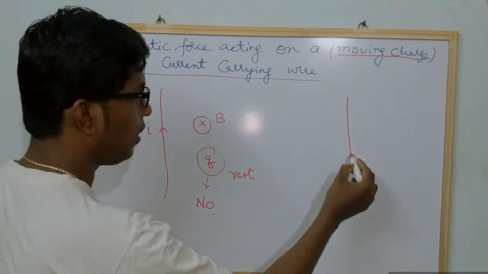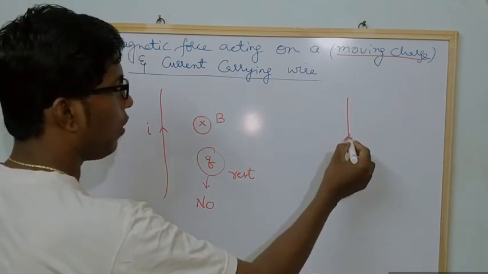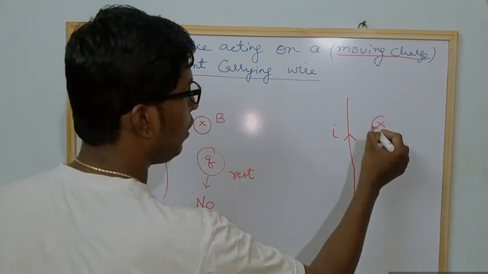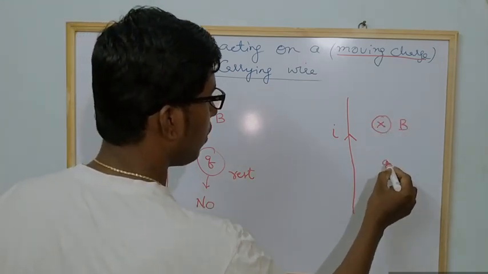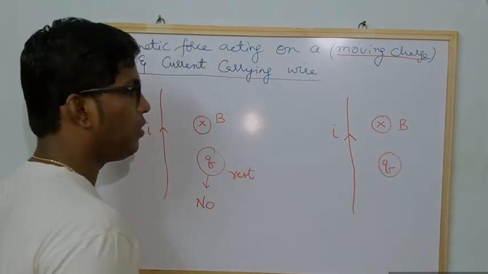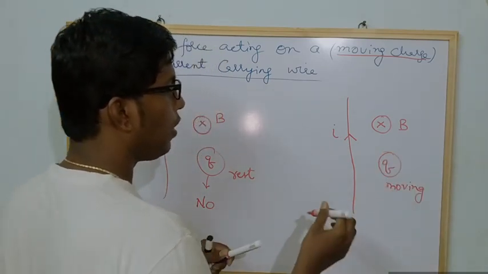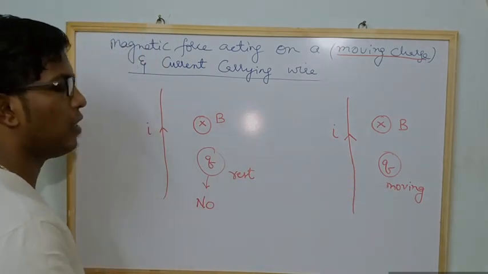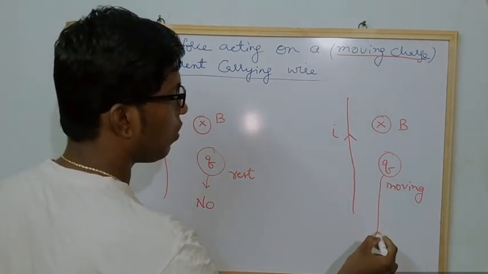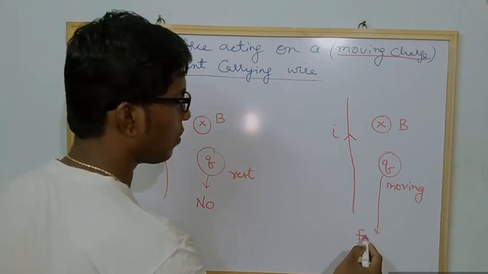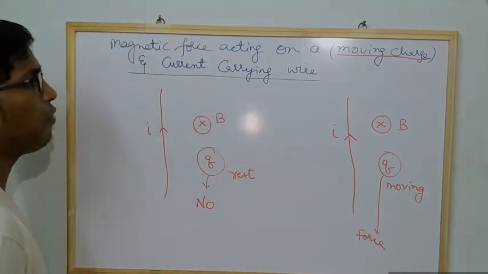Now assume that this is a current carrying wire and current is flowing in this direction, and this is a magnetic field, and here you have one charge, and assume that this charge is moving. If I ask this charge, are you experiencing any force on you? Then it will say yes. So observe the difference.